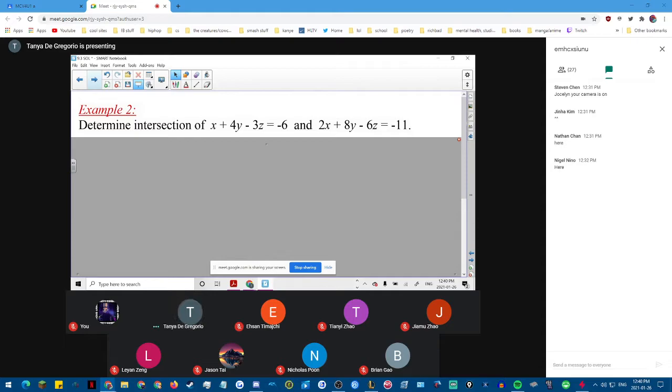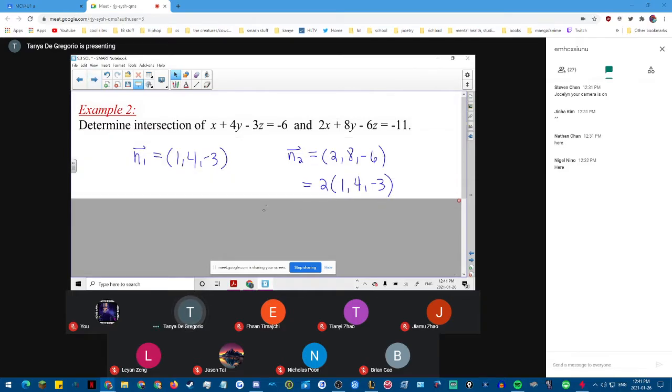Example 2. Determine the intersection of these two planes. So I have two planes here. What should I do? Check the normals. My normal from the first one is 1, 4, -3. The normal from the second one is 2, 8, -6. So reduce the second one, as we see that we can, and you see that you have the same normal. It's multiplied by 2. This whole equation is multiplied by 2.